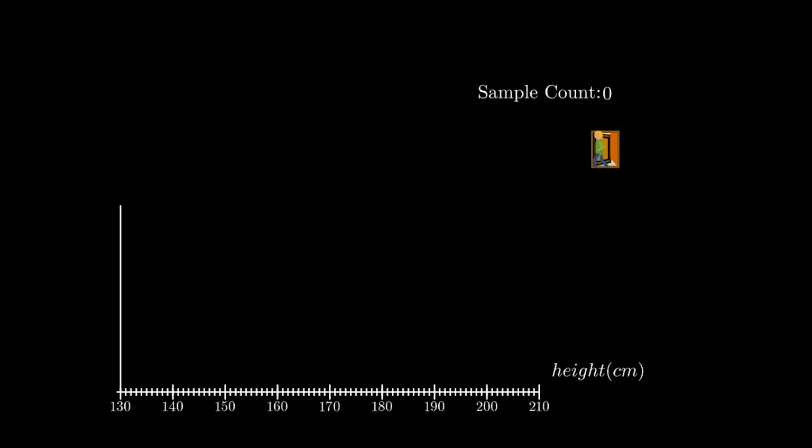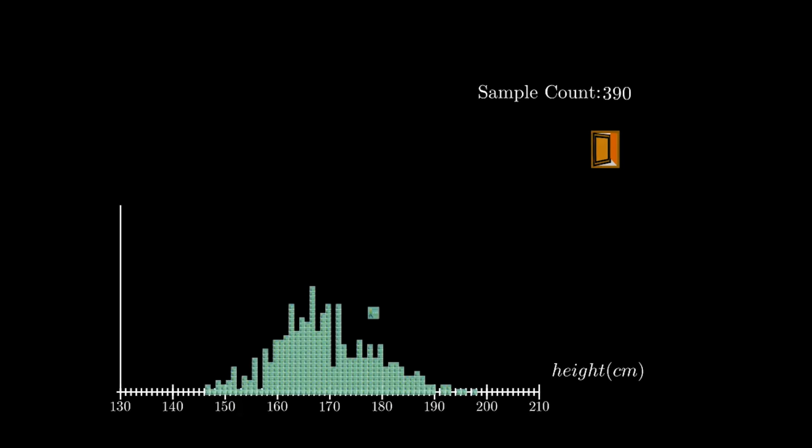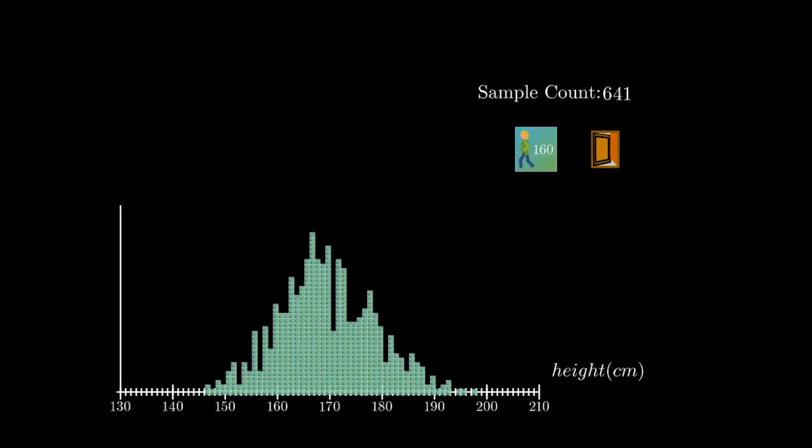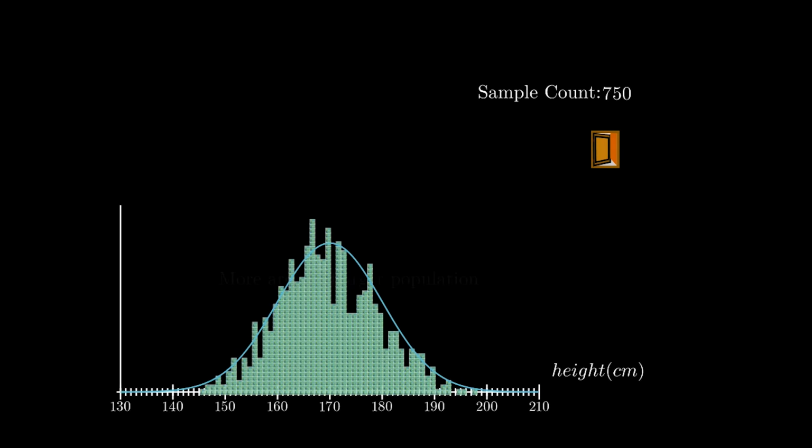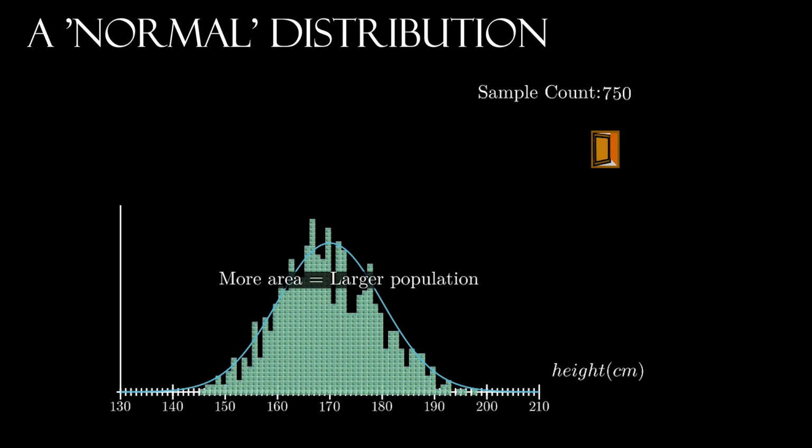If we measured people's heights, say hundreds or even thousands of times, what we are going to discover is that a lot of people have a similar height and only a few people are really tall or really short. This is where the language comes from, having a normal height. If you do enough of these, placing the results on a graph, what we discover is something called a normal distribution. These types of graphs are called probability density functions, where the area is representative of the population.